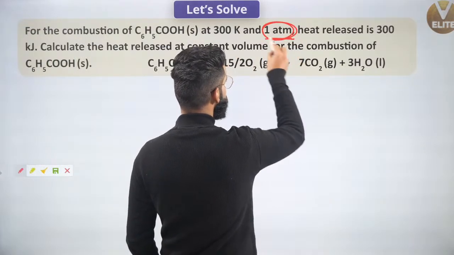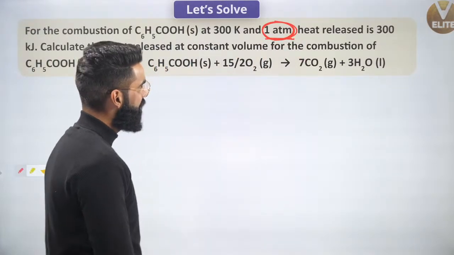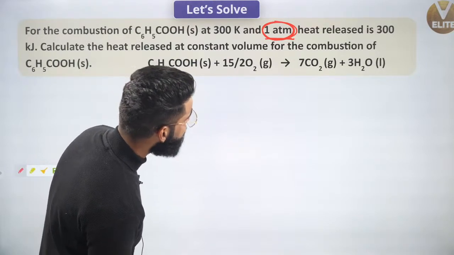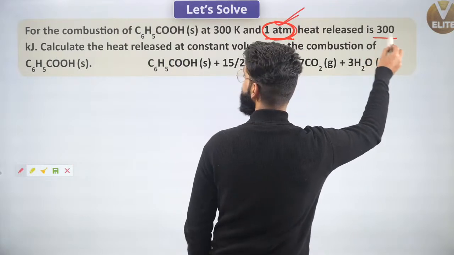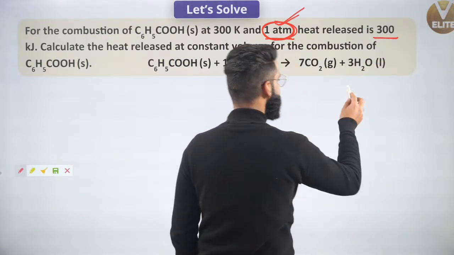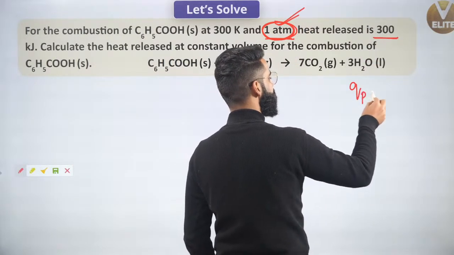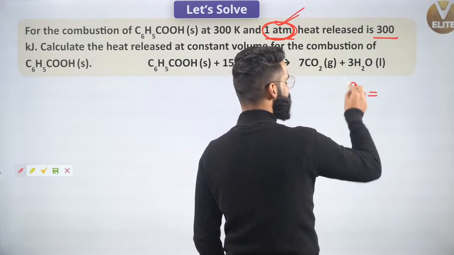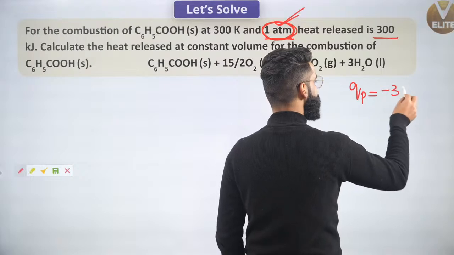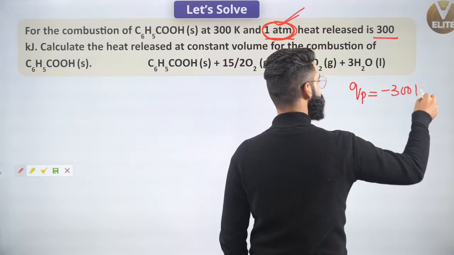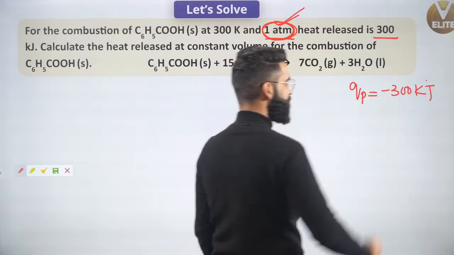Pressure is given as constant, 1 atm. And heat is released, which means heat is getting released at constant pressure. Heat released at constant pressure is represented by QP, the heat exchange between system and surroundings at constant pressure. If heat is being released, I'll write it as minus 300 kilojoules. Yes, minus signifies that the heat is getting released.